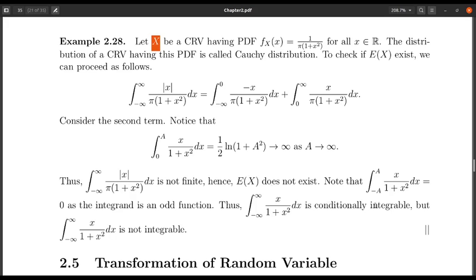This is a standard thing, and you know that when this kind of integration exists, we say that it is conditionally integrable, but it is not integrable. So keep in mind there is a difference between conditional integrability and integrability. In this case this integration is conditionally integrable but not integrable, and when we are talking about the expectation, we need to check if it is integrable or not. The conditional integrability we are not checking.